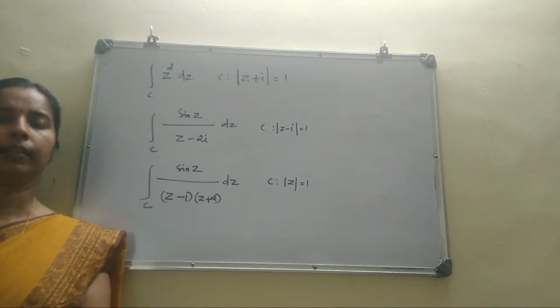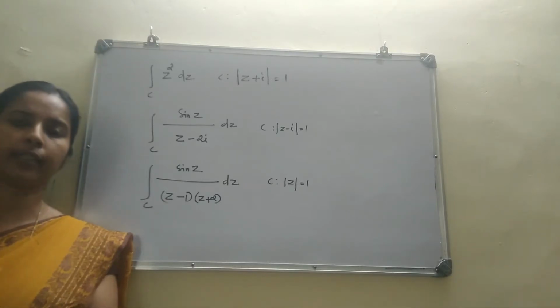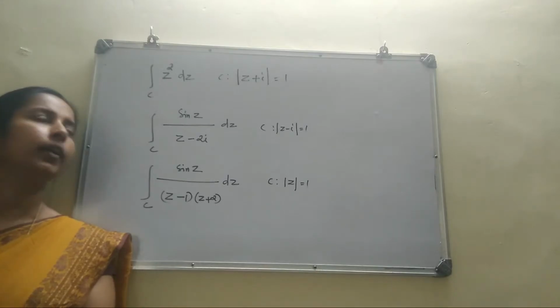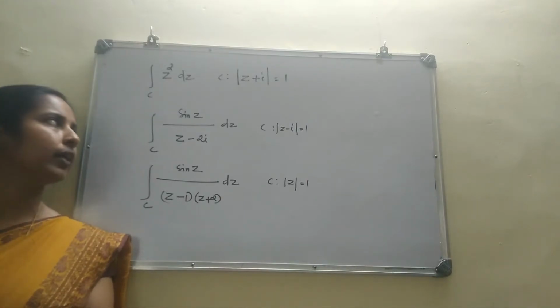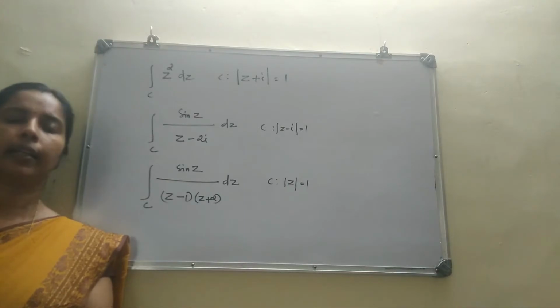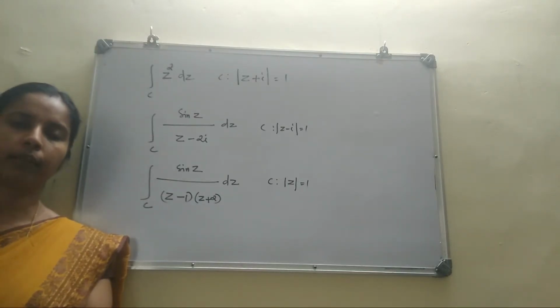Consider the second question. Integral over C sin z by z minus 2i dz, where C is mod z minus i equal to 1. Here C is a circle with center i and radius 1. You consider the given function. It is sin z by z minus 2i. Clearly the function is not analytic at 2i. That means 2i is a singular point of the given function.